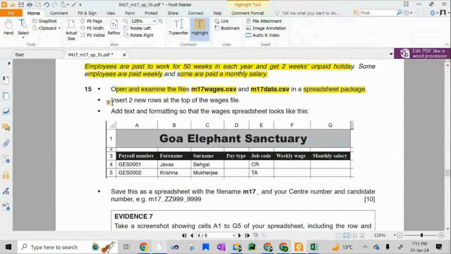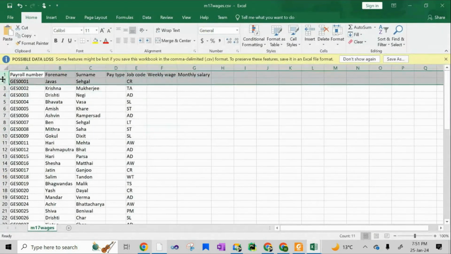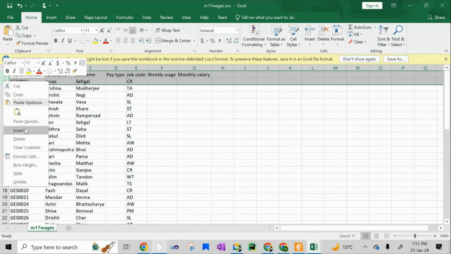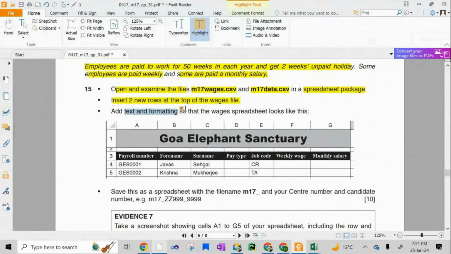Now what does it say? Insert 2 new rows at the top of the wages file. So I will go to the wages file, select the first 2 rows, right click, and then simply insert. 2 rows will be inserted. Add text and formatting so that the wages spreadsheet looks like this.